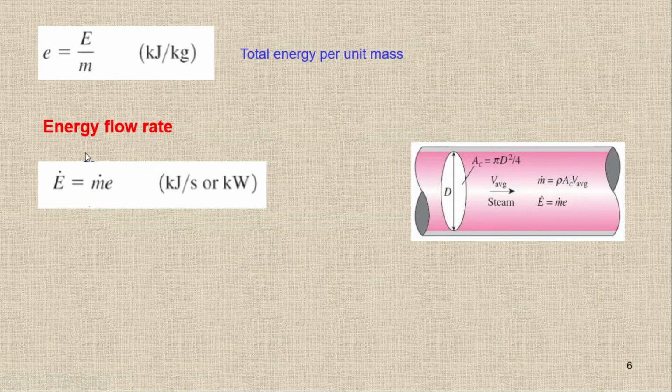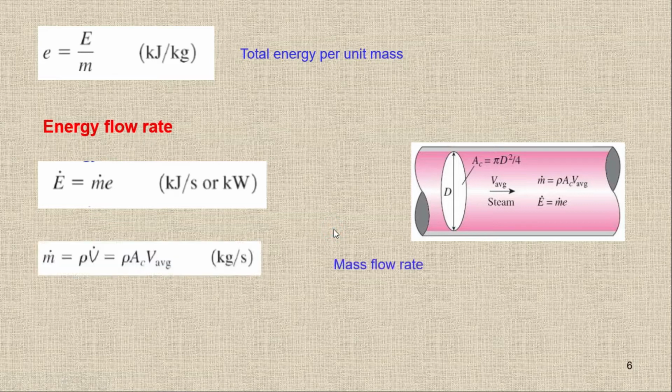Okay, so we can define the energy as energy flow rate. This is the same as I've discussed here. m dot is equal to rho A v. Now here, A is area, and it will have the unit of meter square, and then we have the velocity, with the unit of meter per second.